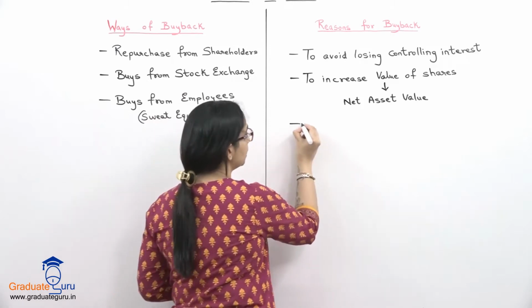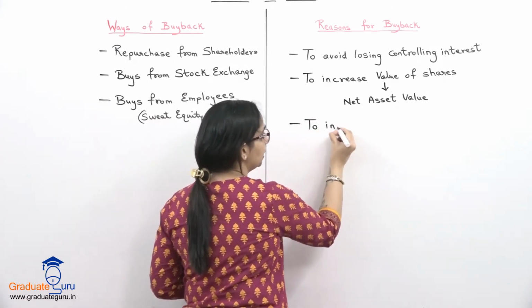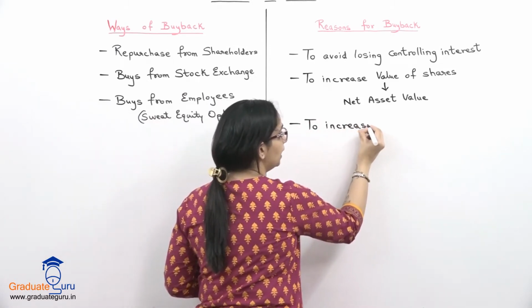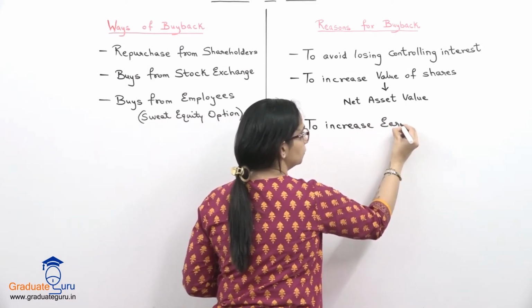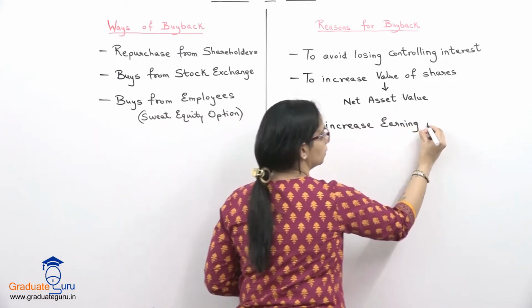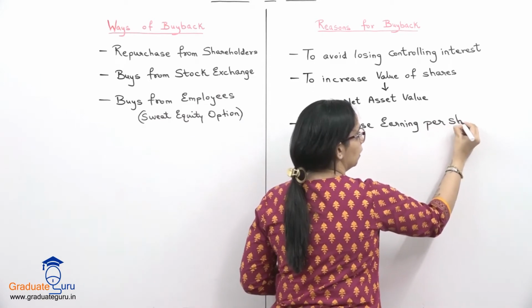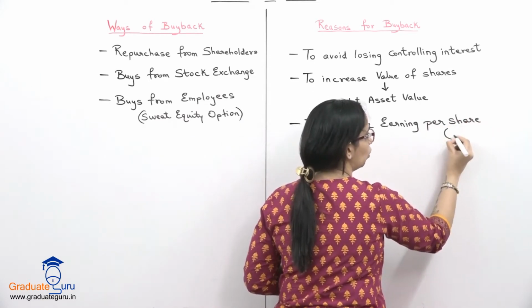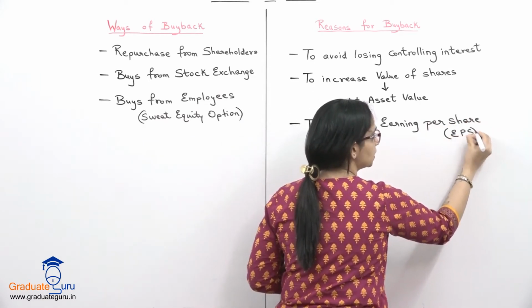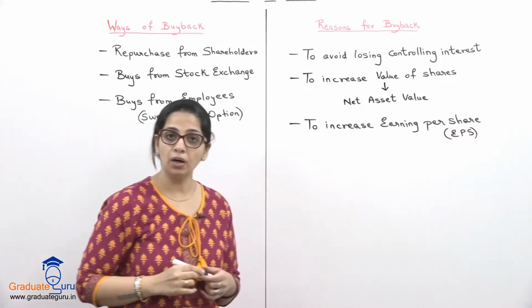The third reason is to increase the earning per share. Earning per share, also known as EPS, earning per share.